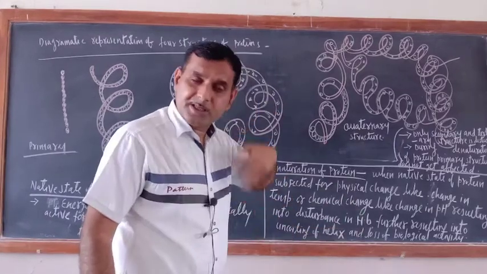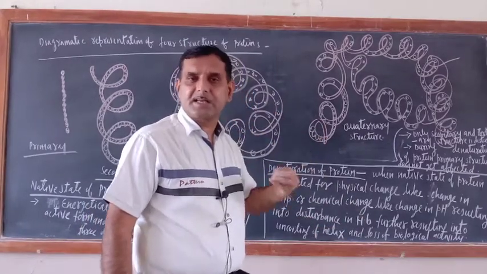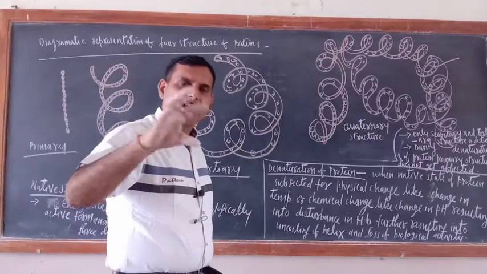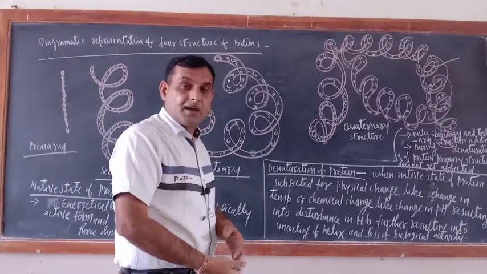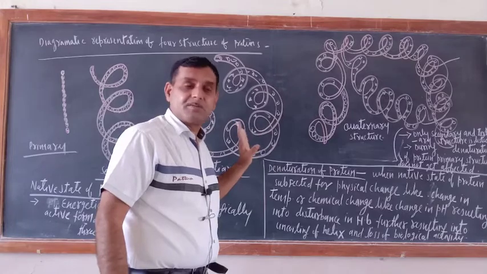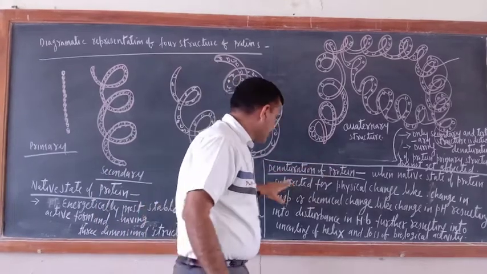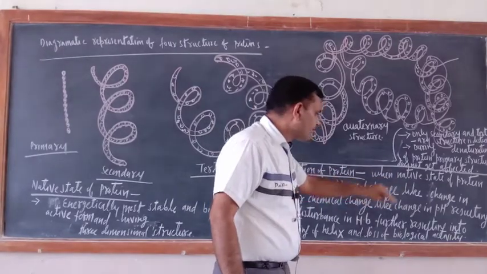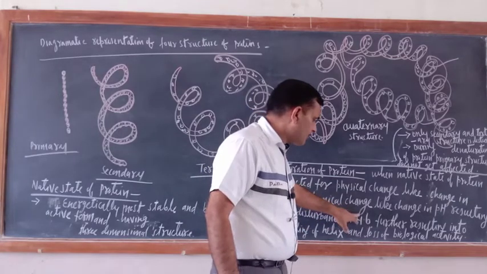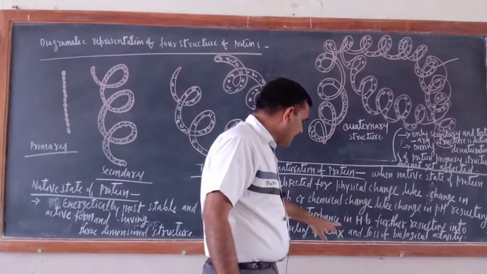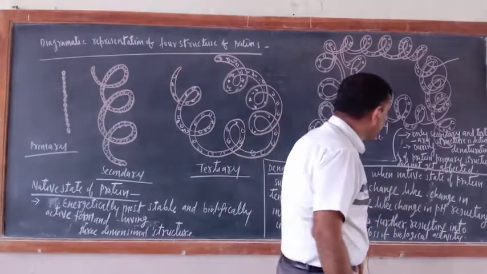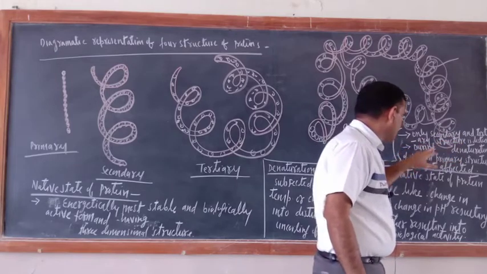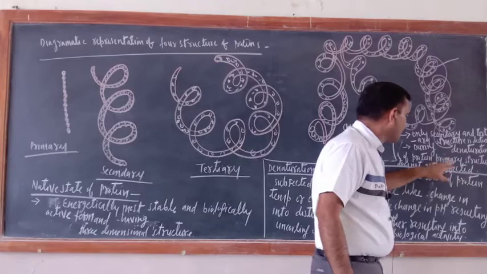the loss is because of the disturbance in the secondary and tertiary structure of protein. Okay, so during the course of denaturation of protein, the secondary and tertiary structure of protein is disturbed. Primary structure of protein is not disturbed. Already I wrote here, when the native state of protein is subjected to physical change like change in temperature or chemical change like change of pH, it results in disturbance in hydrogen bonds, further resulting in uncoiling of helix and loss of biological activity. Only secondary and tertiary structure is disturbed. During denaturation of protein, primary structure does not get affected.